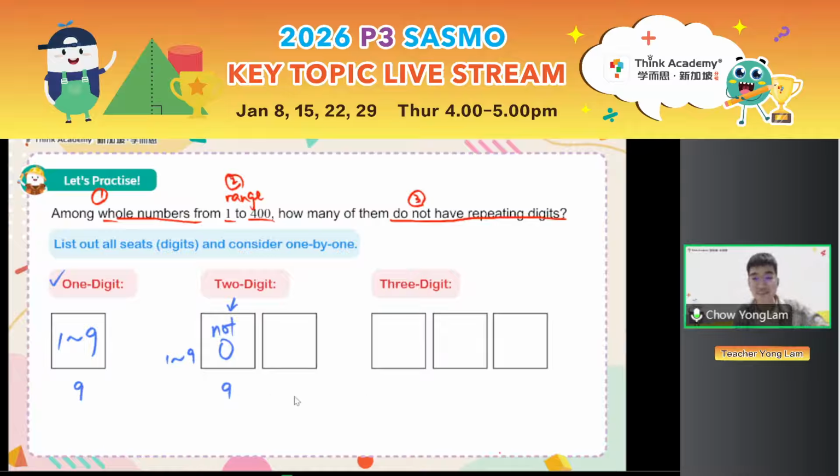Aha! So that means there must be 8 digits that I can choose from for the tens, because teacher Yonglong said before, every time the number of choices gets decreasing. Am I correct? Can I say it's 9 times 8? Is it 9 times 8? I haven't seen a correct answer yet. Think carefully, alright?